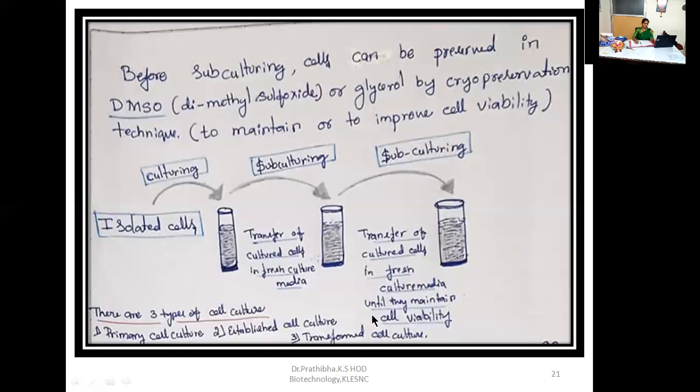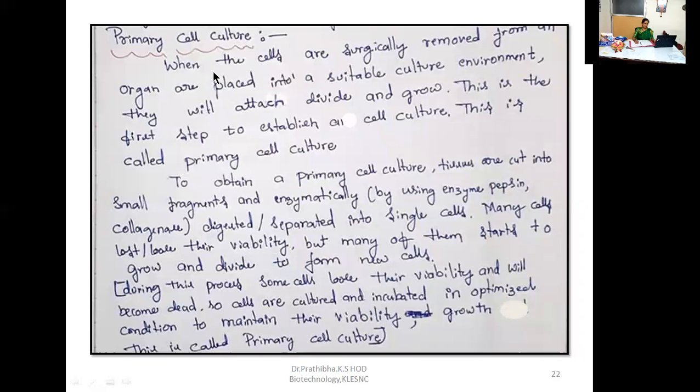Now let us understand first about primary cell culture. When the cells are surgically removed from an organ and are placed into a suitable culture environment, they will attach, divide, and grow. This is the first step to establish a cell culture. This is called primary cell culture.